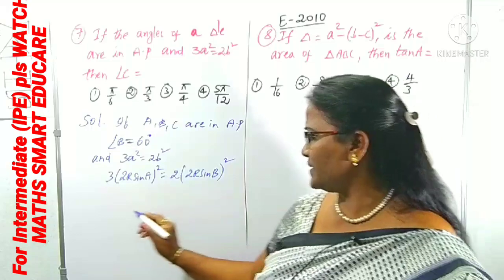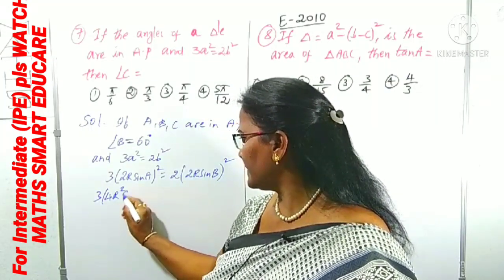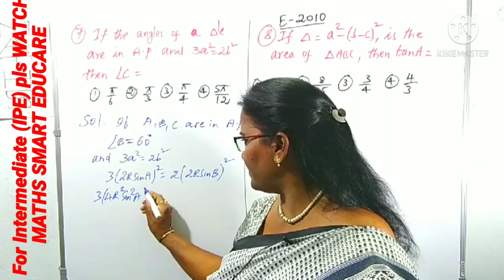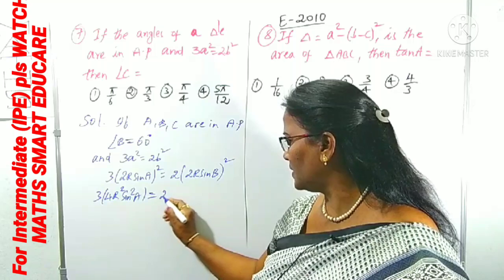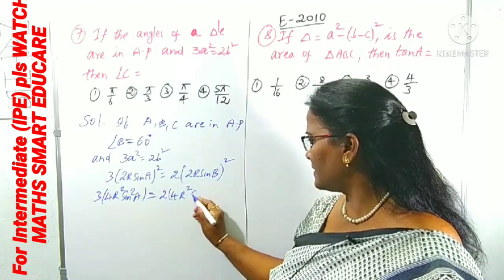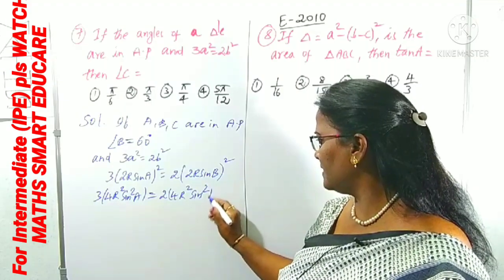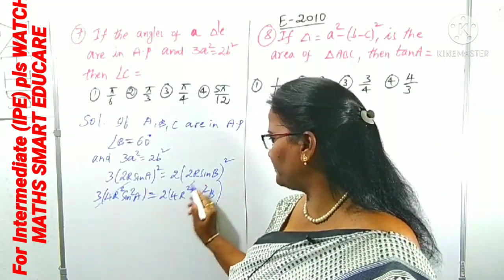Now the left side is 3 into 4R square sin square A. Now the right side is 2 into 2R sin B whole square, which is 4R square sin square B. What happened? Throughout, 4R square gets cancelled.